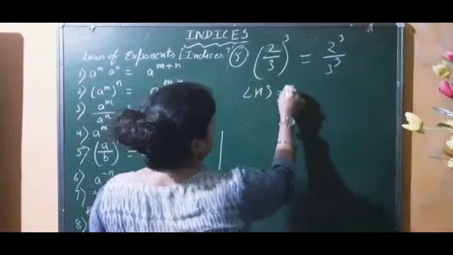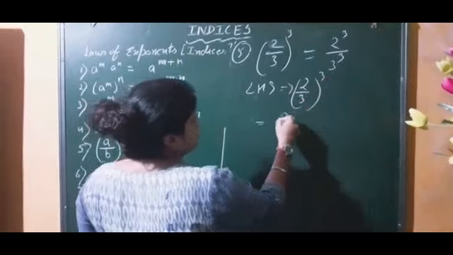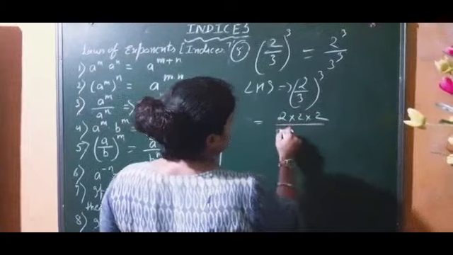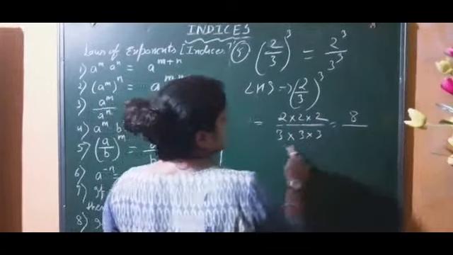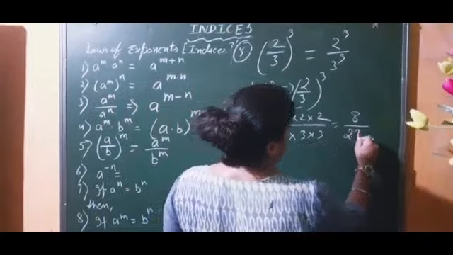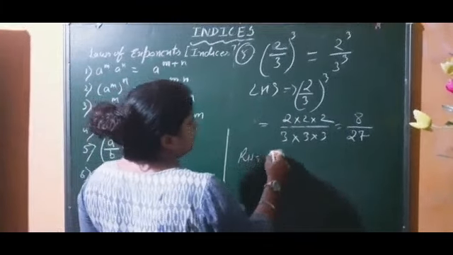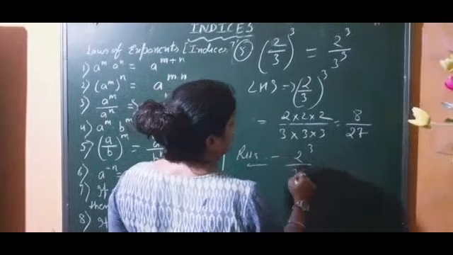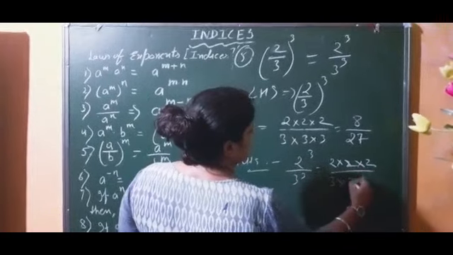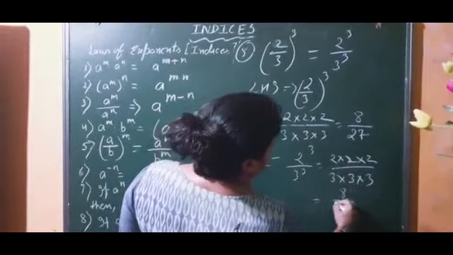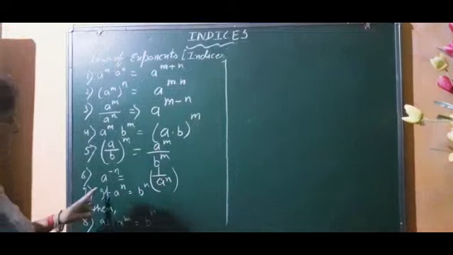LHS is 2 by 3 whole cube. So it is 2 into 2 into 2 upon 3 into 3 into 3. So 2 twos are 4, 4 twos are 8, and 3 threes are 9, 9 threes are 27. Now RHS: 2 cube upon 3 cube. The same thing, 2 into 2 into 2 upon 3 into 3 into 3, and that is 8 upon 27. So your LHS and RHS are both equal. So your formula is verified.